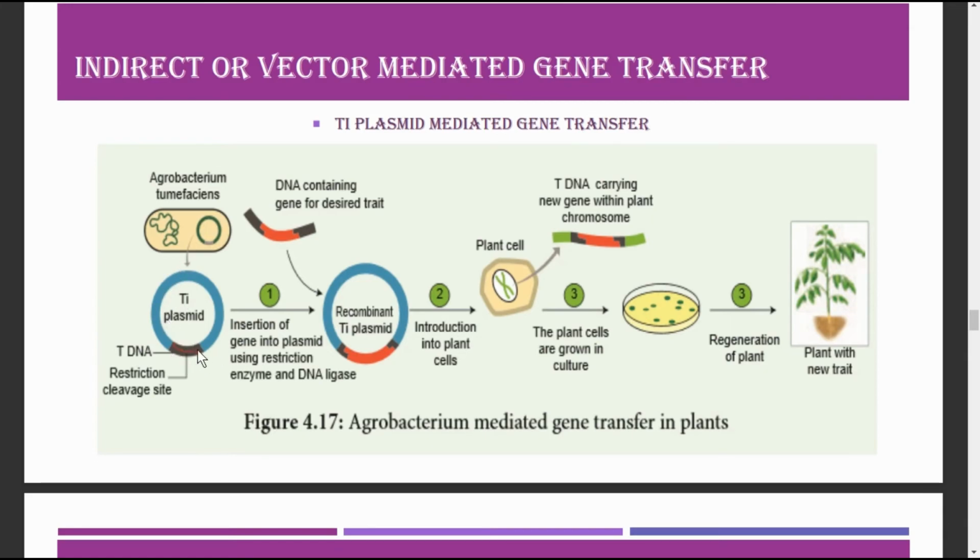Then this will be inserted into the bacteria, and this recombinant Ti plasmid will be introduced into the plant cell by mere infection of the Agrobacterium tumefaciens, by which the desired gene will be growing in the plant cell, and that's why it is called the natural genetic engineer of plants. So why is Agrobacterium tumefaciens called the natural genetic engineer of plants? Because it has the capacity to infect the plant cell and insert the T-DNA into the plant genome at the wounded site of the plant body.